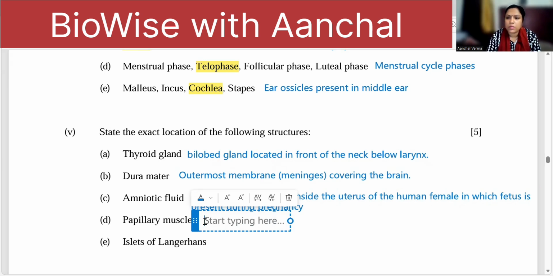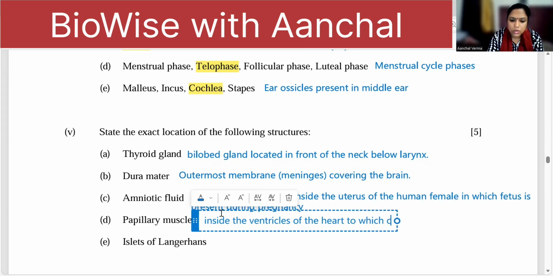Now, papillary muscles in the heart, which hold the chordae tendineae, are located inside the ventricles of the heart, to which chordae tendineae is attached.